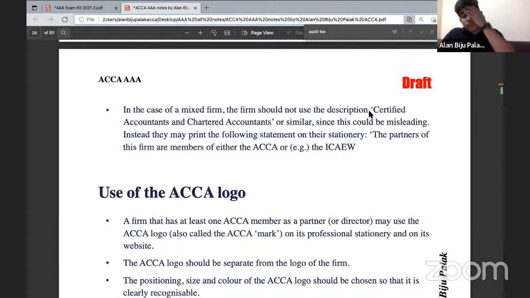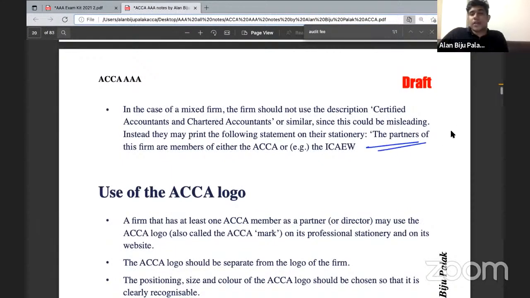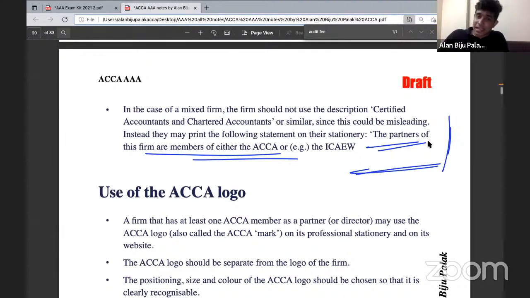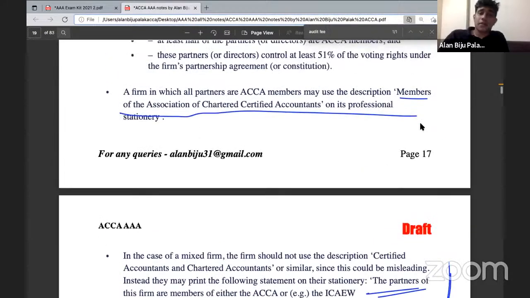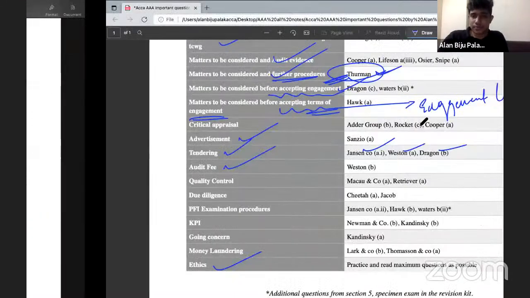Okay. And if you have a firm where there is a mix of multiple professional bodies, then we are not allowed to use certified accountants and chartered accountants. Instead, we will be allowed to use only the names of the professional bodies. Say, for example, the partners of this firm are members of either ACCA or ICAEW. That is what we are allowed to use. These are all criteria about which we have spent around, I guess, 1 or 2 days during the lecturing sessions. So please do revise this area and please practice the question of Zanzio.